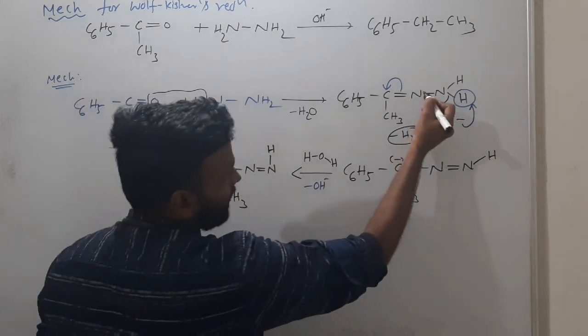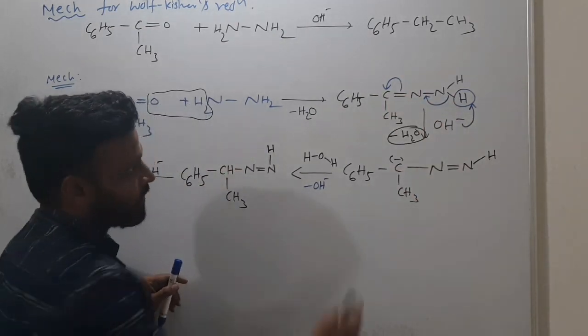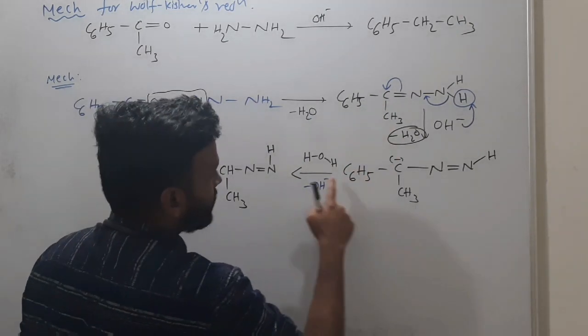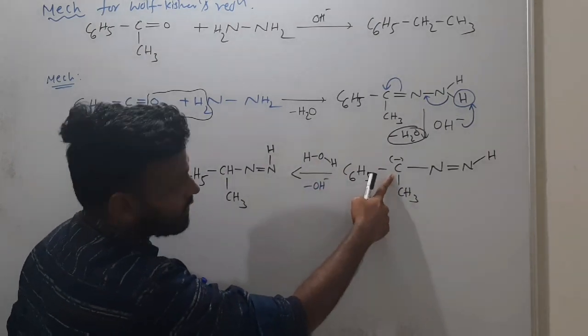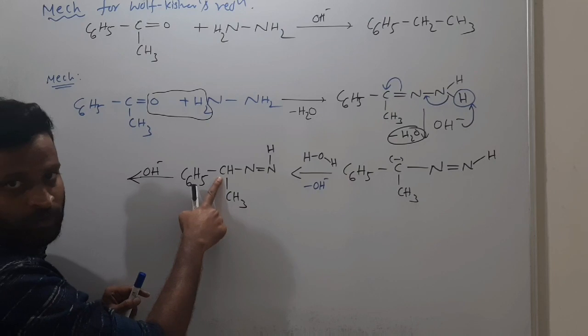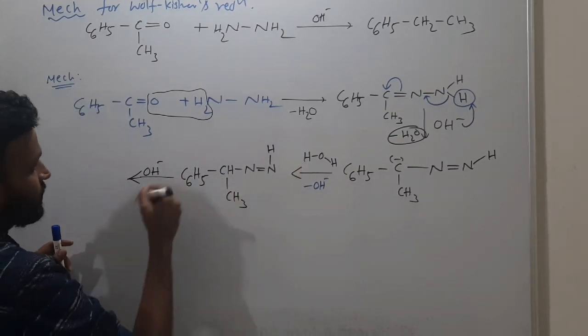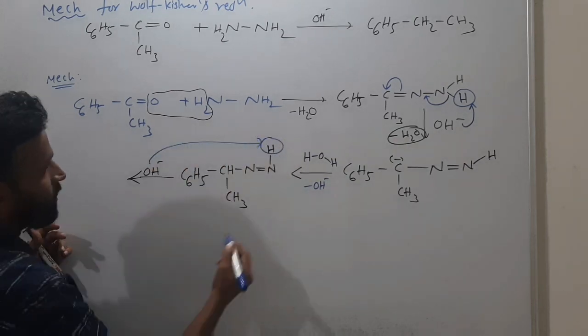So this migration happened, and this pi bond migrated to carbon. So carbon has a negative charge. So that negative charge is neutralized by water donating a proton to this carbon. So it becomes CH. Following everyone? So again base will react. This base abstracts this proton.